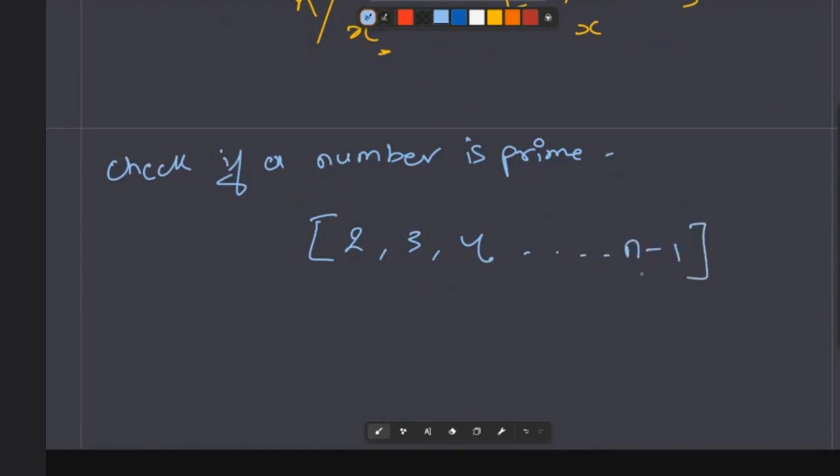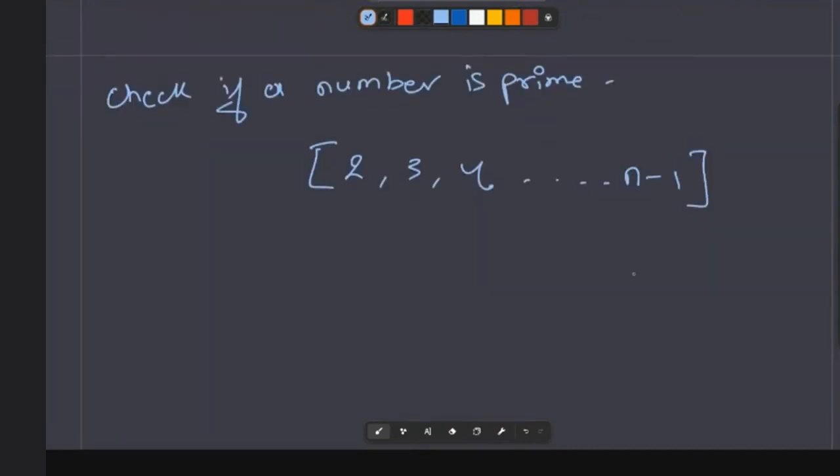If so, we say that this number is not a prime number. And in case we do not find any number that divides n, we say that the number was indeed a prime. That's the most basic approach that one can think of.